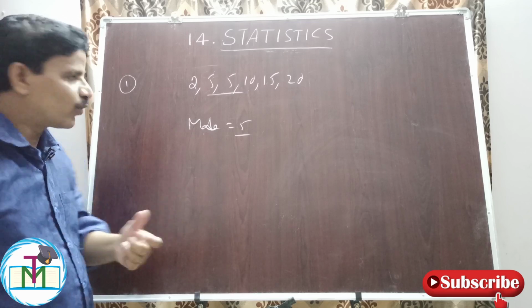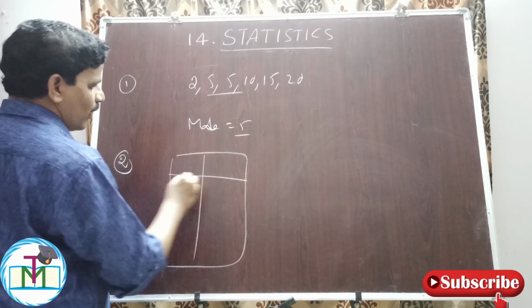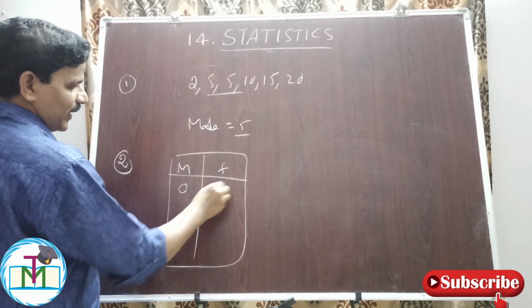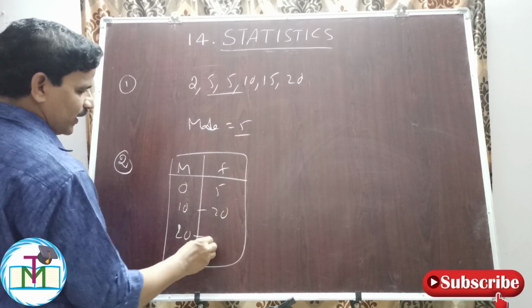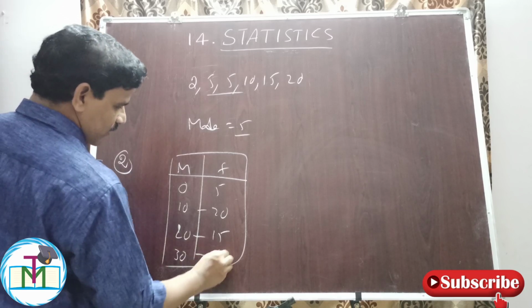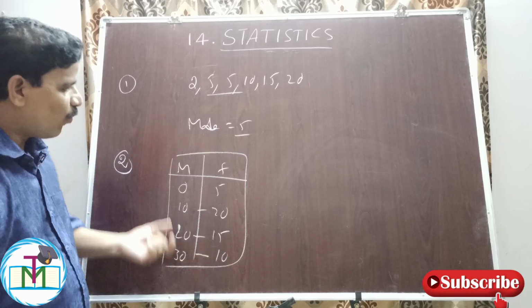What about ungrouped data? Let us see here. Marks, number of students. 0 marks are obtained by 5. 10 marks are obtained by 20 students. 20 marks are obtained by 15 students. So here 30 marks are obtained by 10 students. So in this case, for this ungrouped data, what is mode?